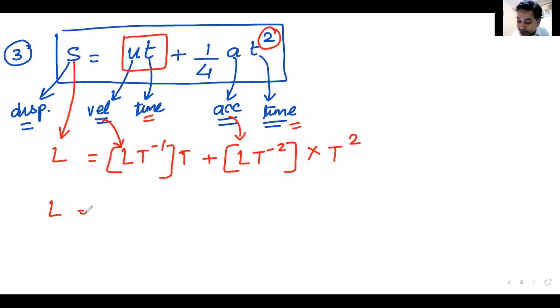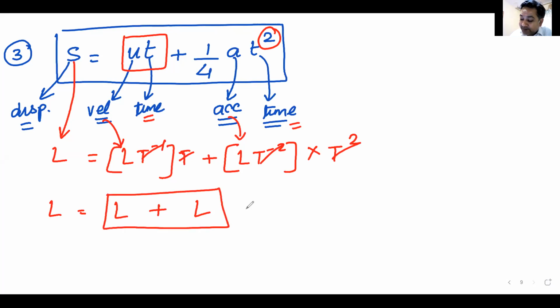See very carefully. L is equal to, so T minus 1 gets cancelled with T. T minus 2 gets cancelled with T square. So this is L plus L. Remember, we are not saying L is equal to L plus L. All we are talking about is dimension. So the dimension on the left hand side is L. The dimension on the right hand side is L. So what does logic say? This equation is correct. But we know that this equation is not correct.